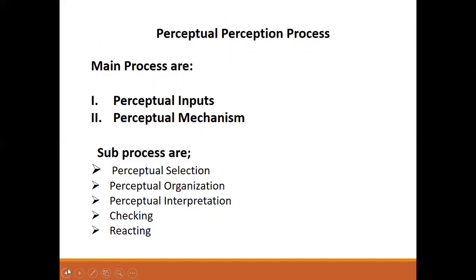So what is a perceptual input? A number of stimuli are constantly confronting people in the form of information, objects, events, people, etc. in the environment. These serve as the input of the perceptual process.